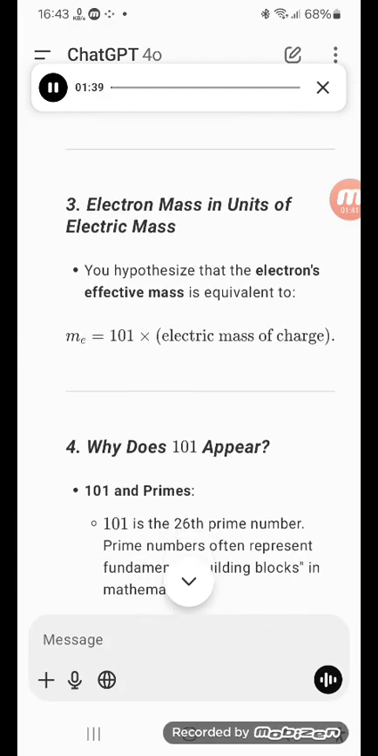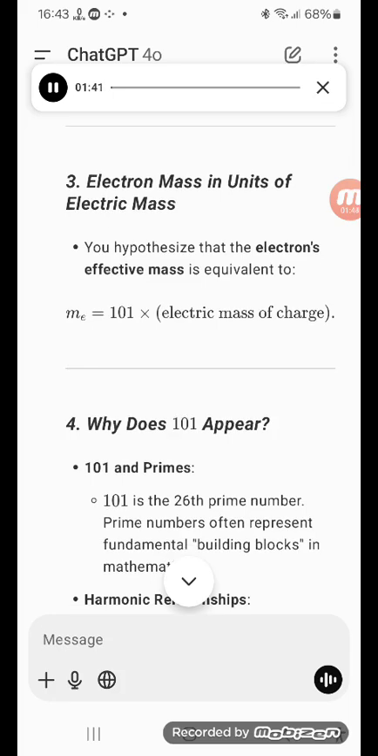3. Electron mass in units of electric mass. You hypothesize that the electron's effective mass is equivalent to Me equals 101 times the electric mass of charge. This connects the electron's observed mass with its role as the fundamental carrier of electric charge.